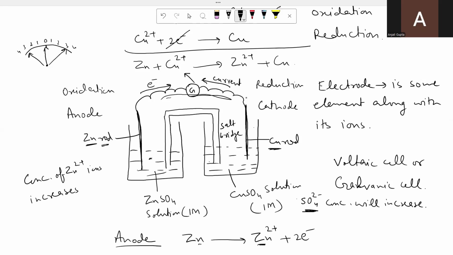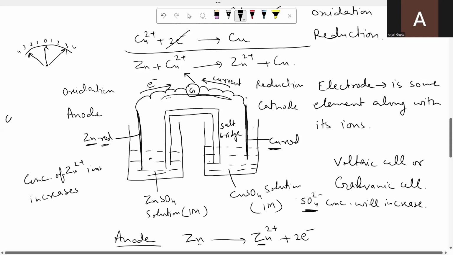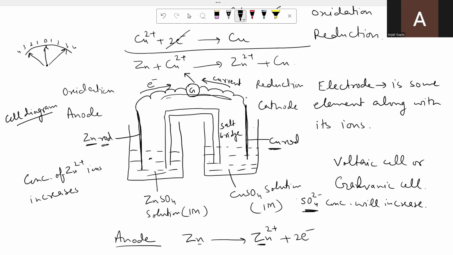And the electrode having the higher value of standard electrode potential will always undergo reduction and will act as cathode. This was the cell diagram, and keep in mind that whenever we draw the cell diagram, we always show the anode half on the left side and the cathode half on the right side. If you make it the other way round, with the cathode on the left and the anode on the right, then it will be wrong. Now here you can see copper is acting as cathode because the standard electrode potential of copper is more than that of zinc.